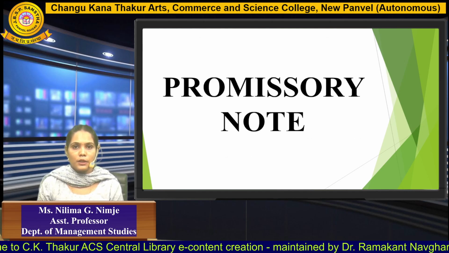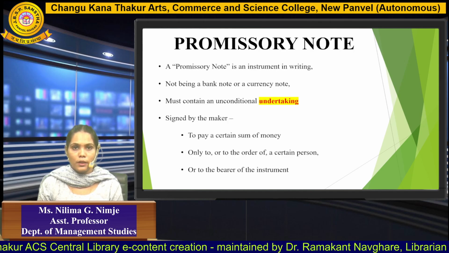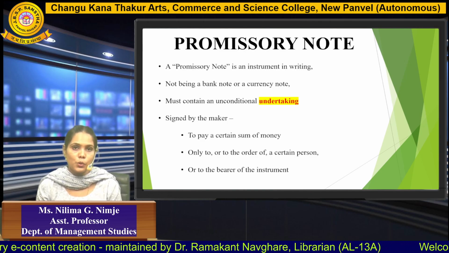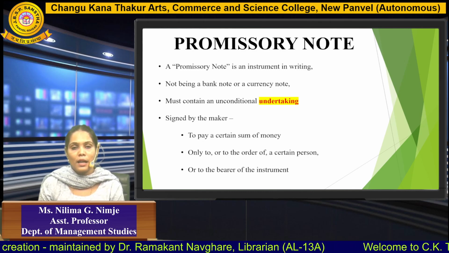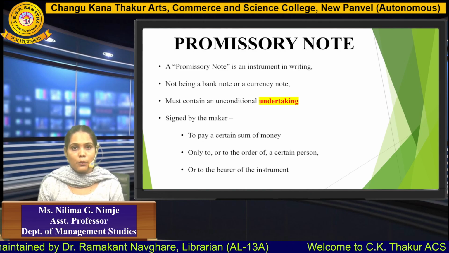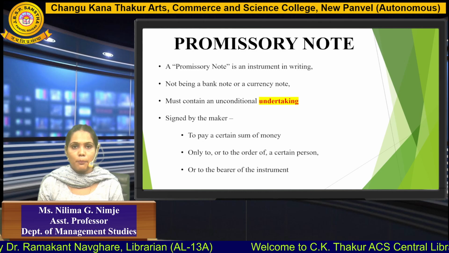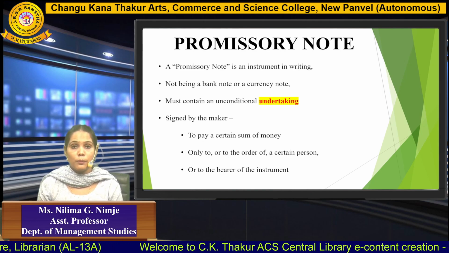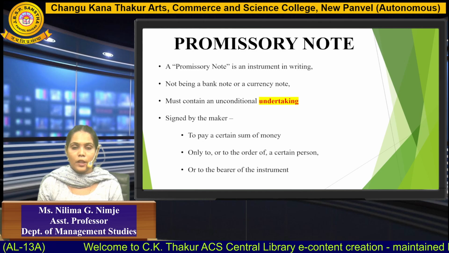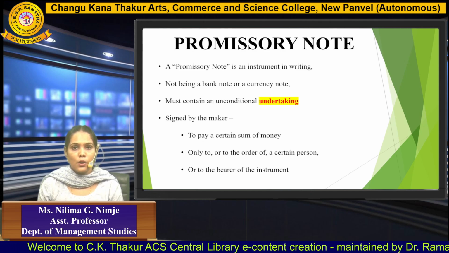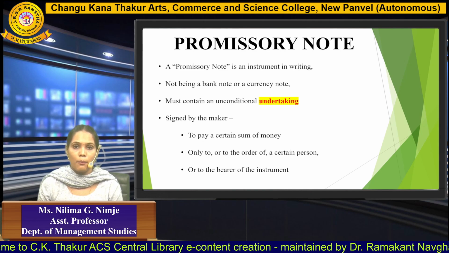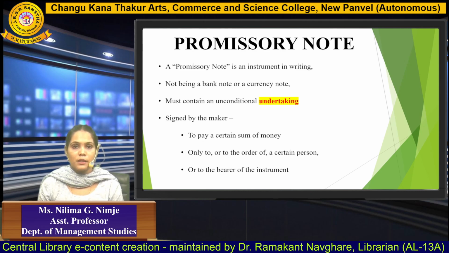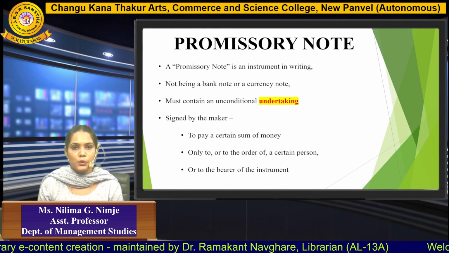Moving on, for today's lecture, we are going to learn about the promissory note. Let's understand what we mean by a promissory note. A promissory note is an instrument which is in writing, and that's the reason it is known as a negotiable instrument. But as the word note is there, it doesn't mean that it is a bank note or a currency note. Most essential, a promissory note should contain an unconditional undertaking. It should be signed by the maker and should consist of a certain sum of money. It should indicate the amount which needs to be transferred. Also, it is to the order of a specific, certain person or to the bearer of the instrument.